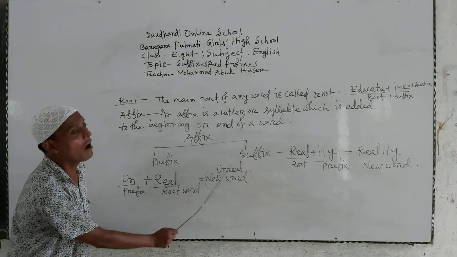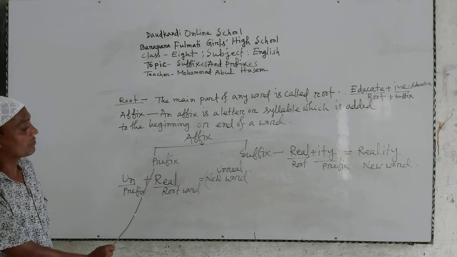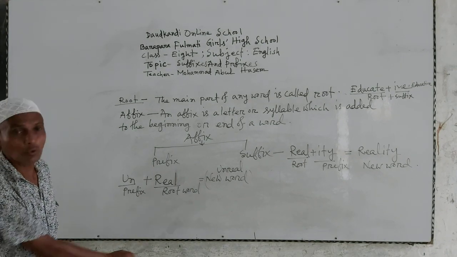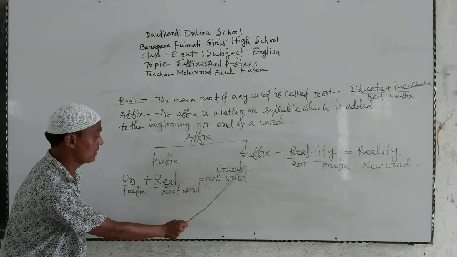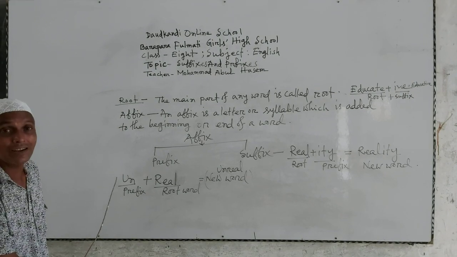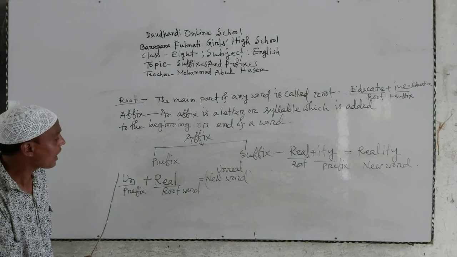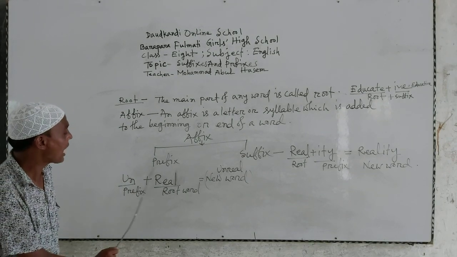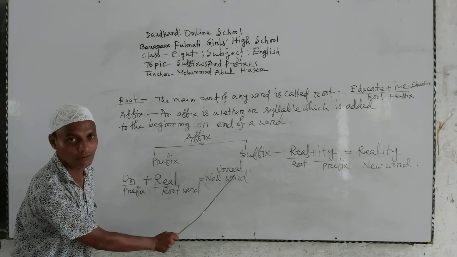Here real is a root word of the word unreal. And here un is the prefix. So prefix plus root is equal to a new word, unreal.